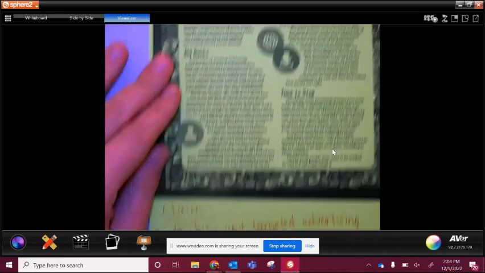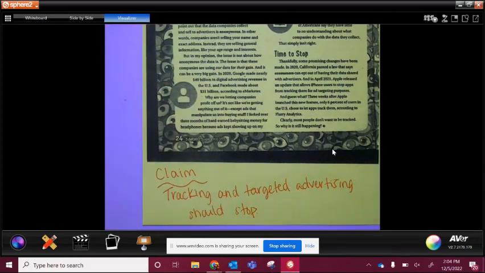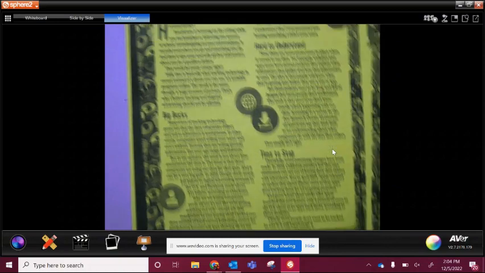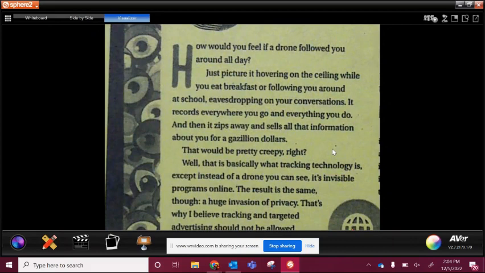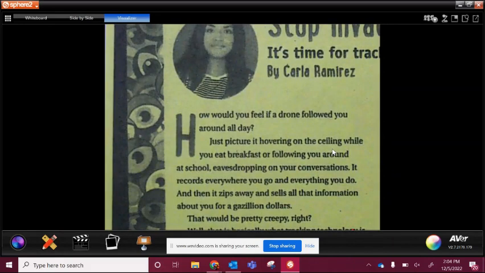Okay, so what we're going to do is read just her side of it, and we're going to highlight or underline in orange how she's able to support that claim. What's the evidence in there to support it? Okay, all right, so here we go. Read this one. And again, if you want to highlight something and you were not able to print, you're going to write that on a separate sheet of paper.